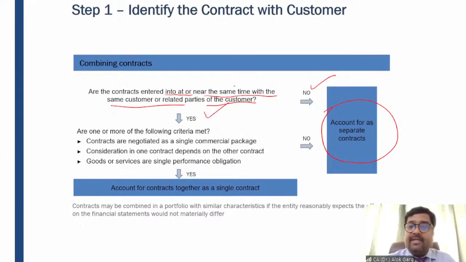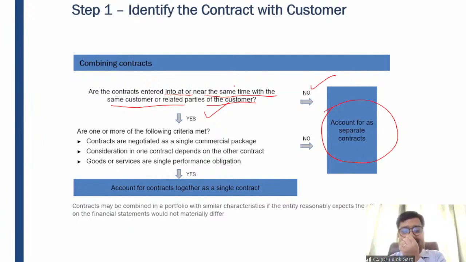But if the answer is yes, I am charging money from Jay as a tuition fee, and just after a week I have also charged money from Jay for my book. Whether these two different contracts can be combined as one contract, for the purpose of recognition of revenue and for considering the entire price as one transaction price.